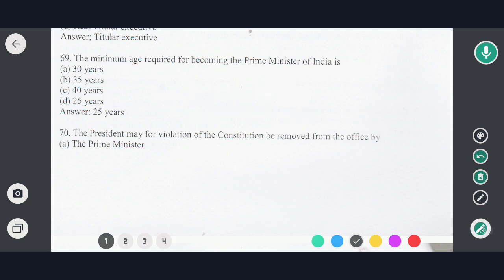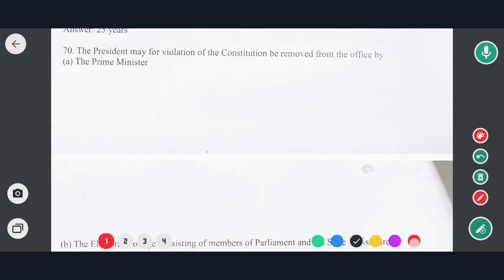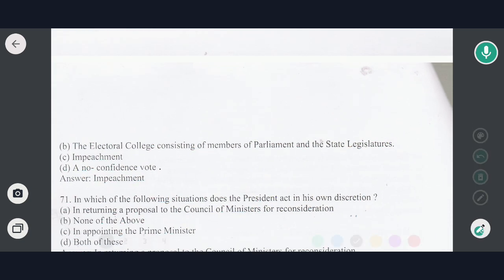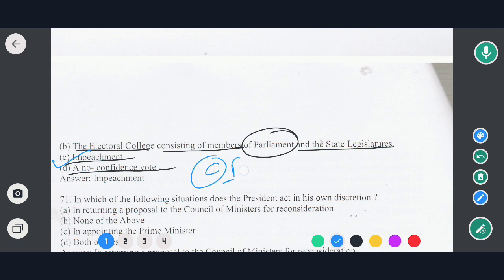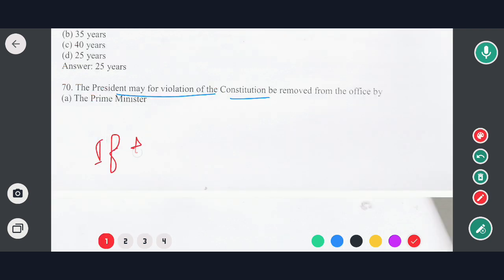Now moving to the next question. Next question is: the President may be removed from the office for the violation of the Constitution by which of the following. Options are the Prime Minister, the electoral college consisting of the members of the parliament and the state legislature, impeachment, and no confidence vote. So the correct option would be option C, that is impeachment.